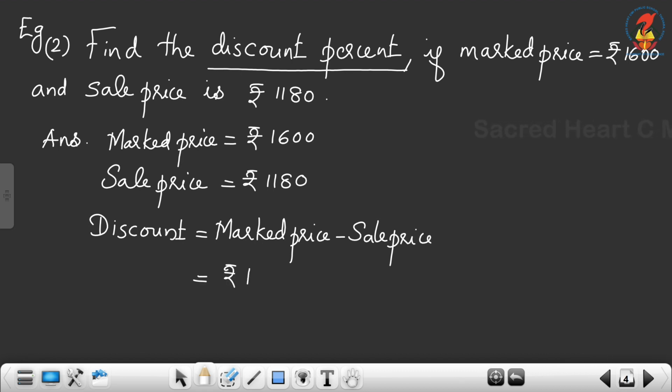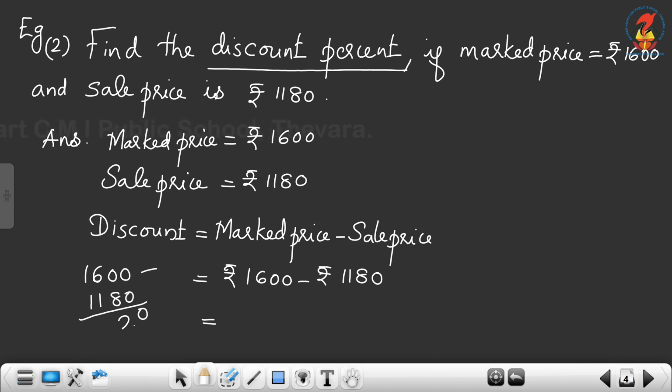Therefore, rupees 1600 minus rupees 1180 equal to 1600 minus 1180. So the discount is 420.